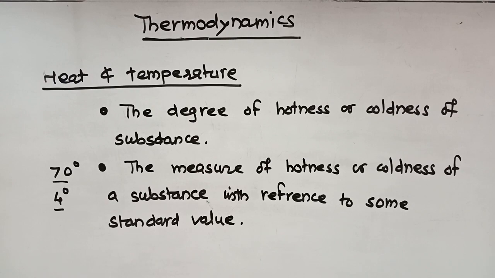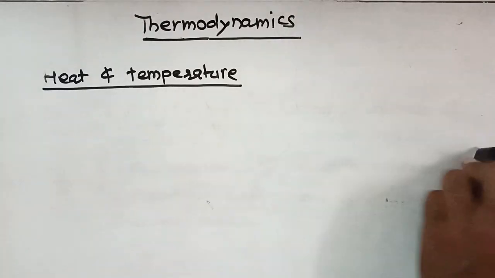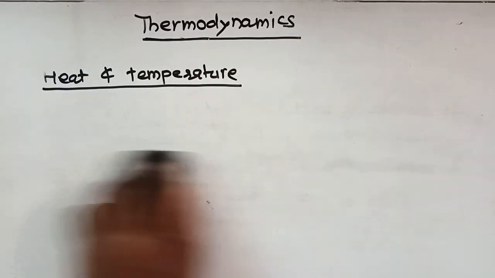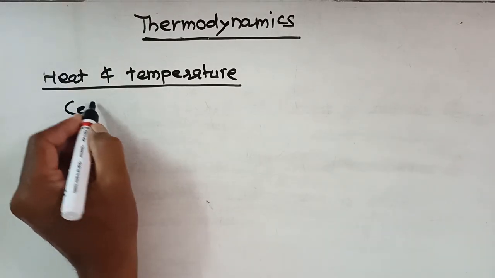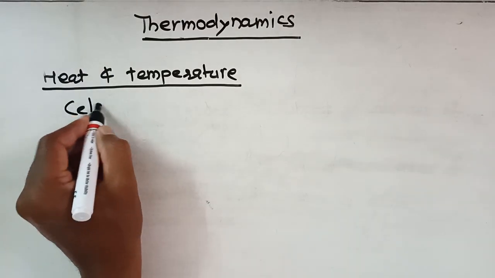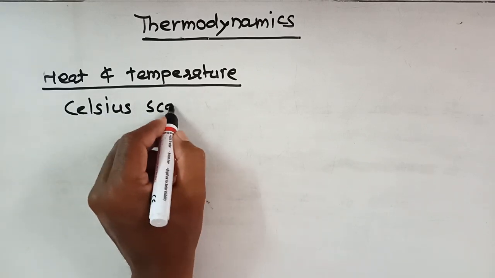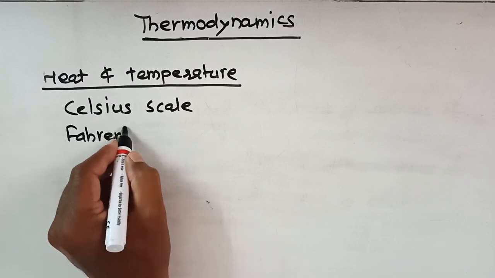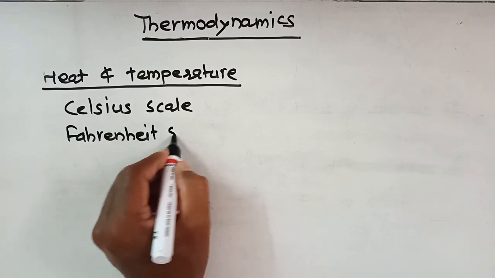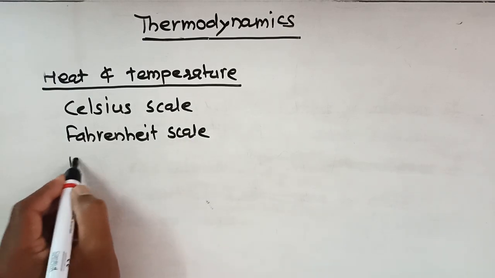We have 3 scales. One is the Celsius scale, another one is the Fahrenheit scale, and the third one is the Kelvin scale.